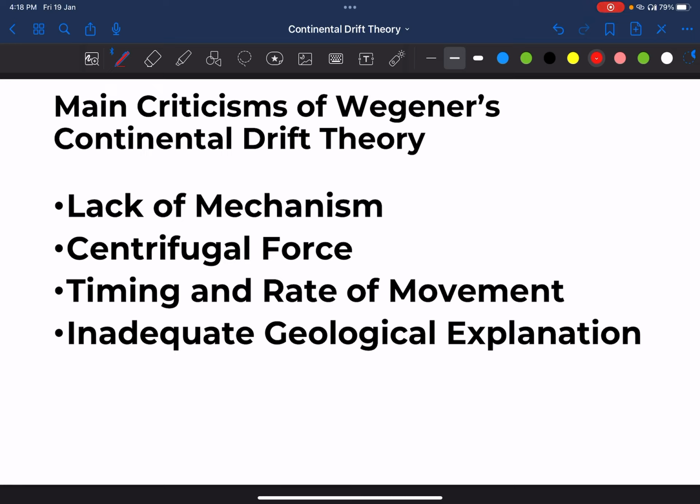In the future theory, the theory of plate tectonics, we will see that the theory of Wegener's continental drift is correct to some extent because continents drifted, and the theory of plate tectonics conclusively supported Wegener's drift theory and gave a very typical mechanism of how it works, how the continent might have drifted or might be drifting right now. So, in further classes, we will study about the plate tectonics theory. Thank you.